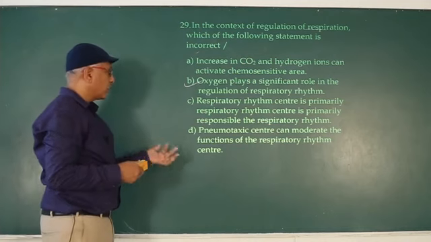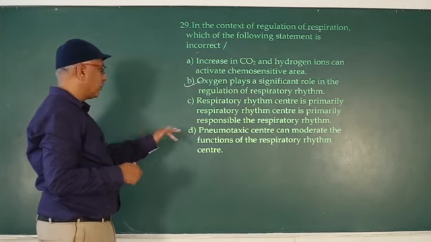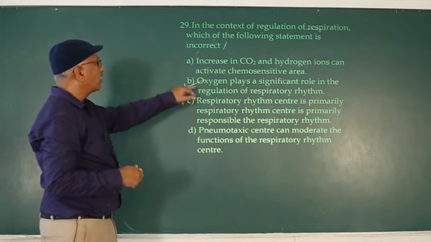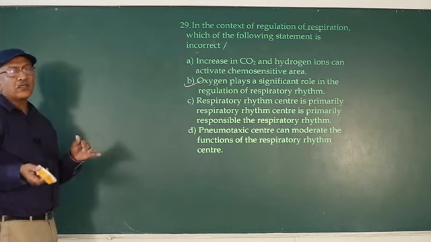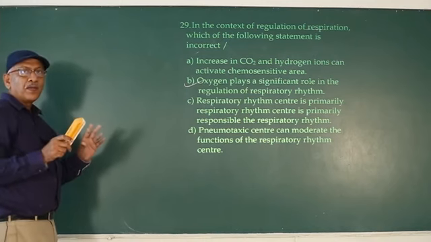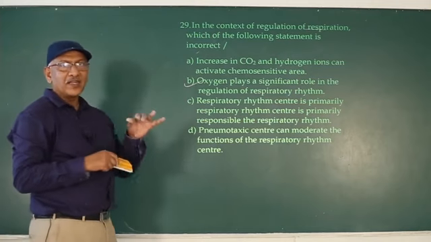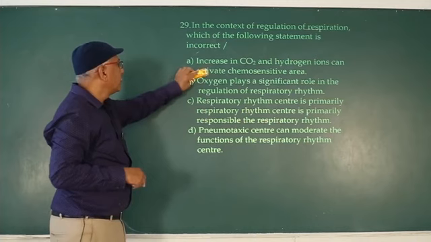Next one, so correct. Pneumotaxic center can moderate the function of the respiratory rhythm. So it is also correct. Wrong statement is, oxygen plays a significant role in regulation of respiratory rhythm. Oxygen has no role in respiration, to increase or decrease the activity. So the answer is 2.